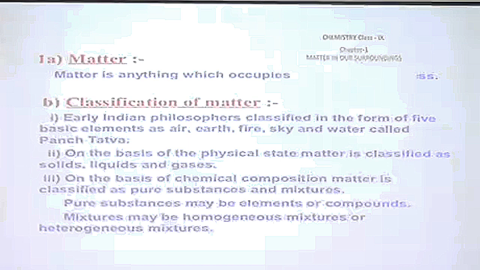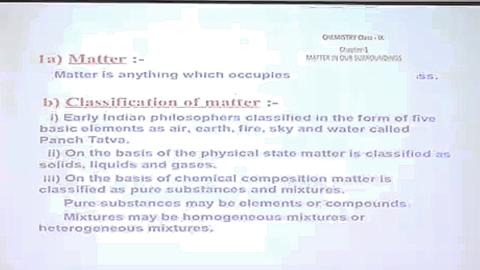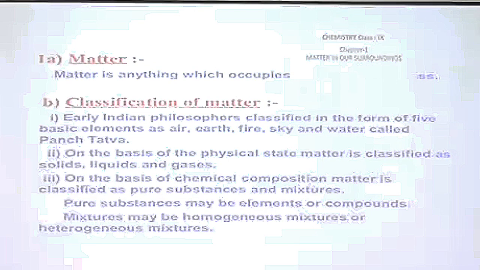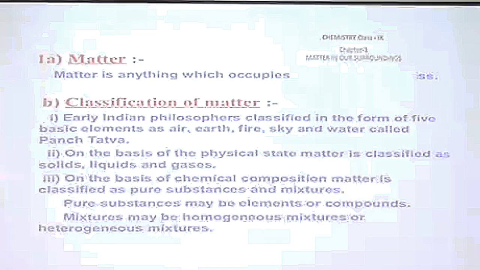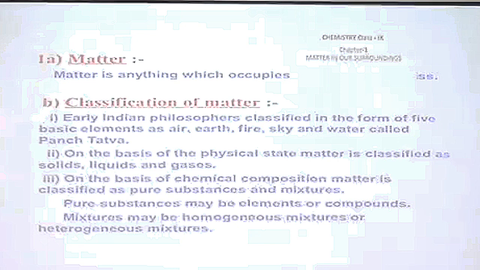Then scientists tried to classify matter. There were 2 ways in which matter was classified. One was based on the physical state: matter was classified into 3 states, solid, liquid and gases. The other was on the basis of chemical composition: matter was divided into pure substances and mixtures. In this chapter, we will be studying the first classification, that is based on the physical state of matter.